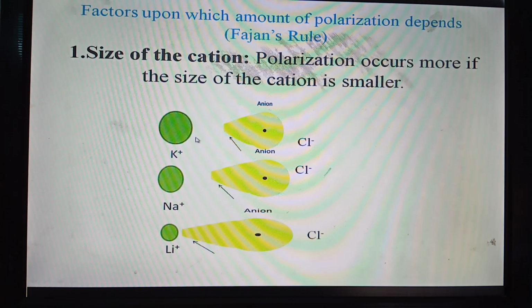Sodium chloride lies in between. So for point number one, I think you are all clear that if the size of the cation is smaller, then more polarization occurs, so more covalent character arises in the ionic compound. Let us go to the next point.